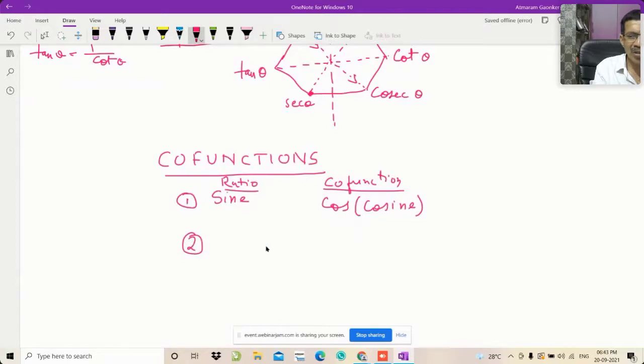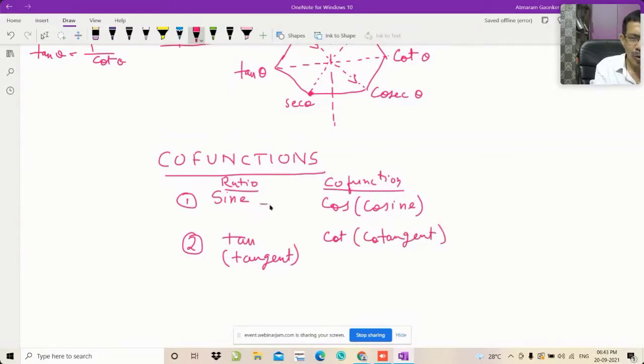The second co-function: one is tan, and the full form of tan is tangent, and we have learned the tangent of a circle. Like that, there are many tangents. We will see it later on, but the co-function of tangent is cot, and it is called cotangent in full form.